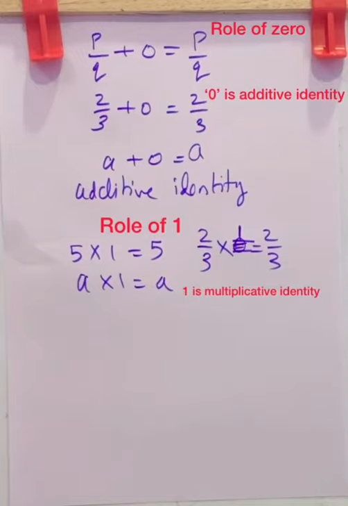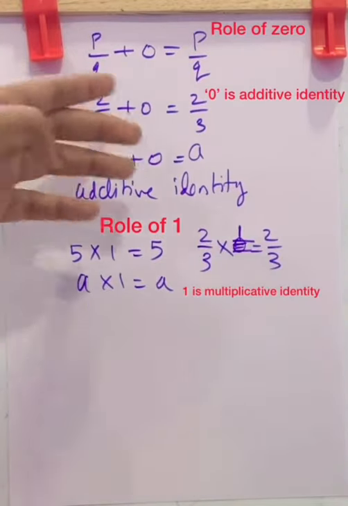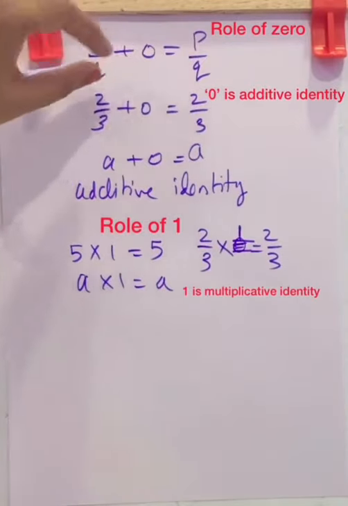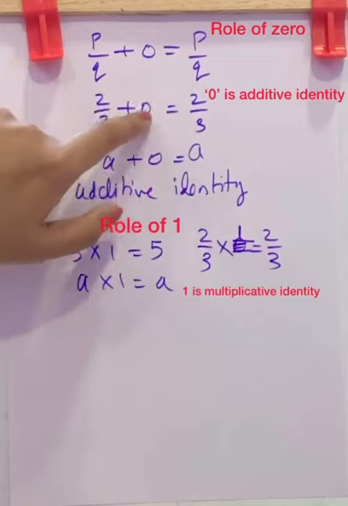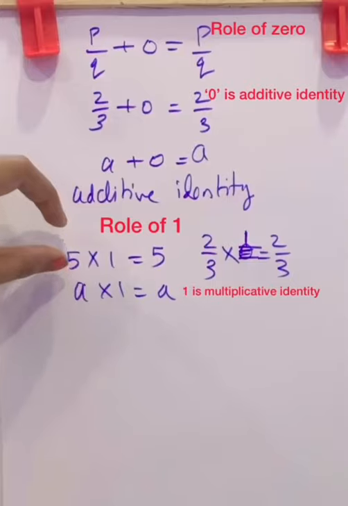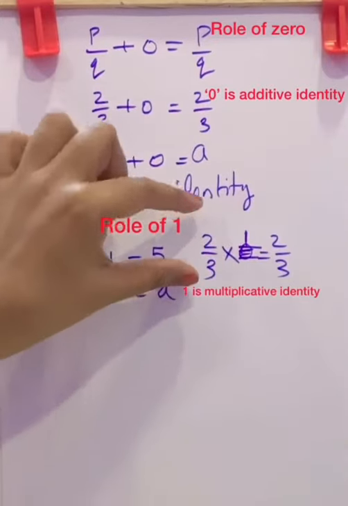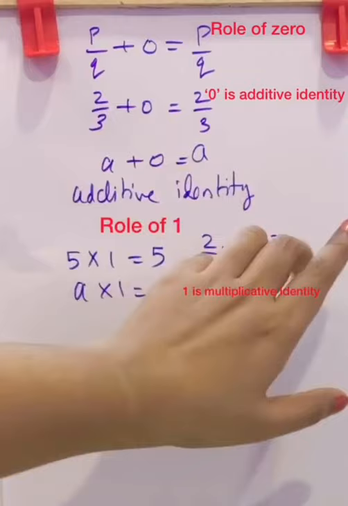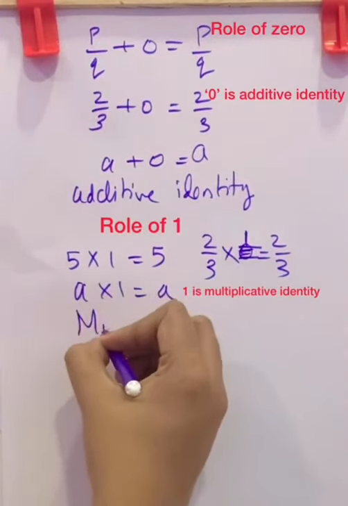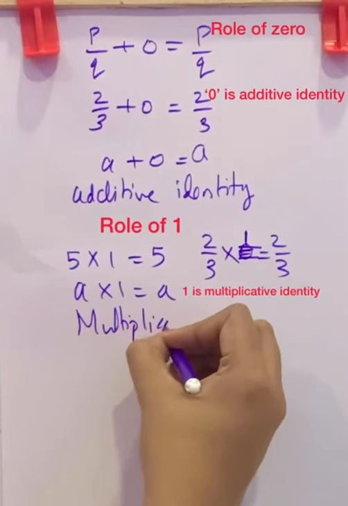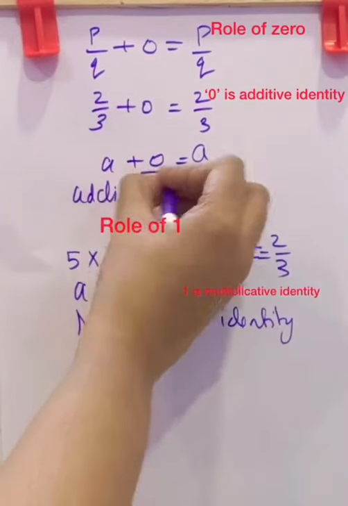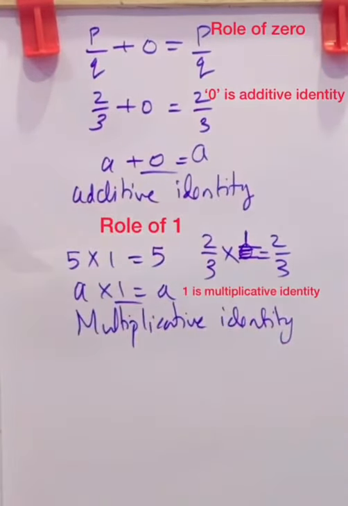Identity, what is identity? The same as in the question. Here it is the additive identity. We are getting the same number as the question here, so it is called the additive identity. 0 is the additive identity. Here also, in the multiplication, we are getting the same value as in the question. Here the question value is 2 by 3. The result is 2 by 3 itself. So this is the multiplicative identity. Additive identity is 0. Multiplicative identity is 1.